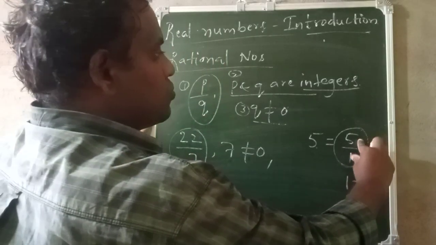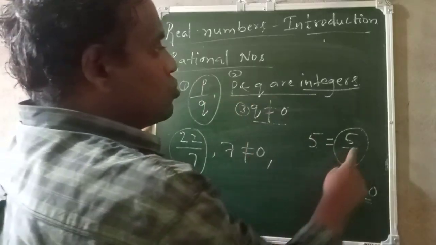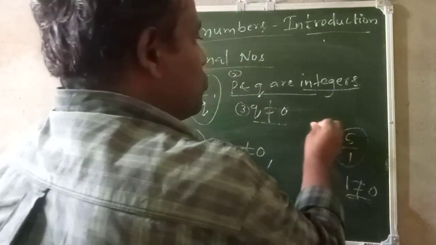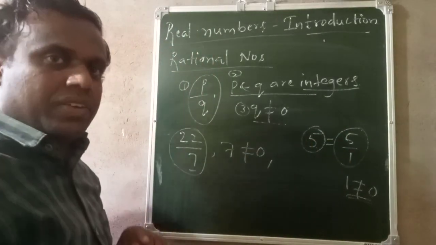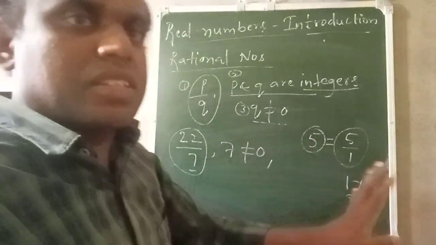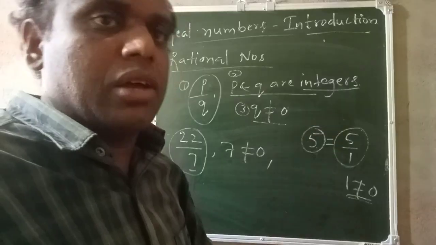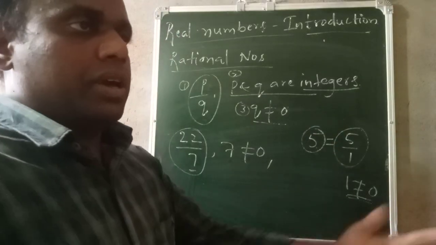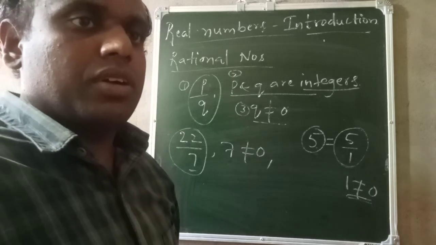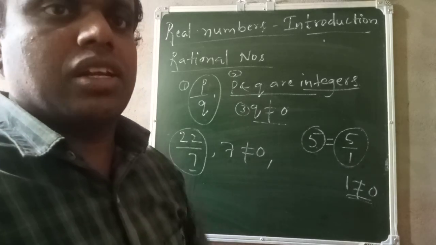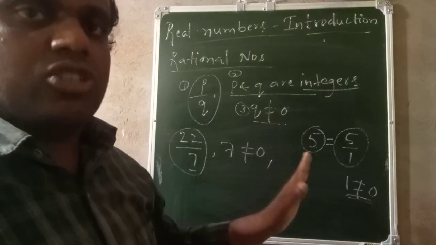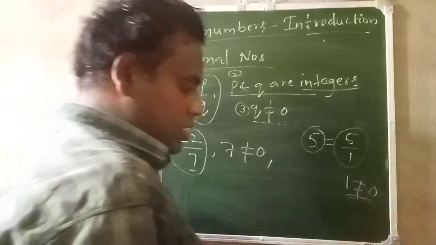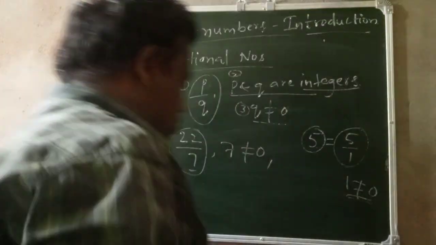So this is following the 3 conditions. So 5 by 1 is a rational number. 5 by 1 is nothing but 5 only. So 5 is a rational number, and it is also a natural number. Because sometimes they will ask a question, they may give some natural number, and they will ask you, is this a rational number? Yes, that natural number is a rational number. Like that you have to answer. Okay, so next thing we will see.